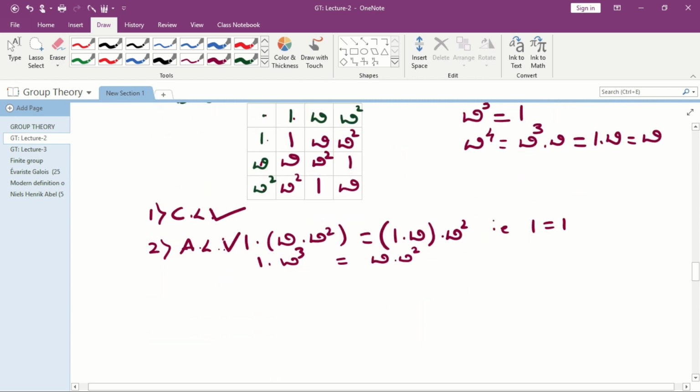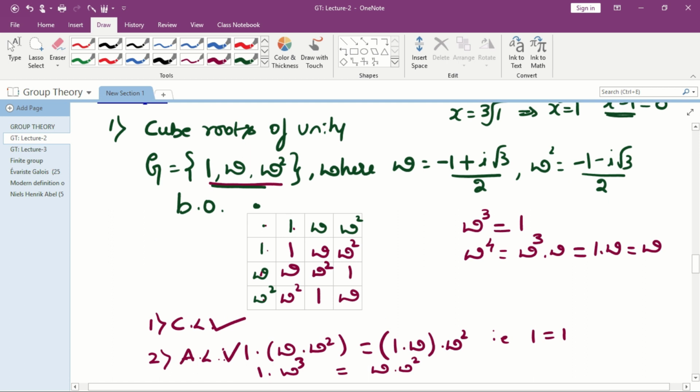And also the identity law. So how to find the identity element? Now observe carefully. In the table, this is the topmost row, and you should observe whether we have any other row that is the same as the topmost row. So this row is the same as the topmost row. In the topmost row I have 1, omega, omega square.